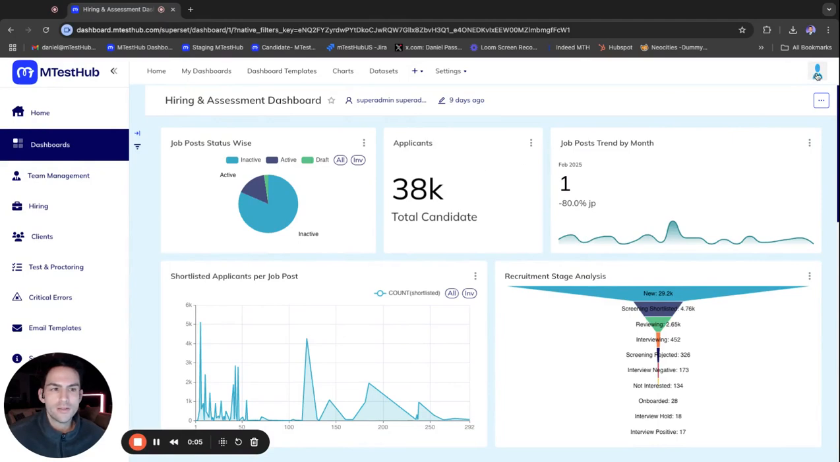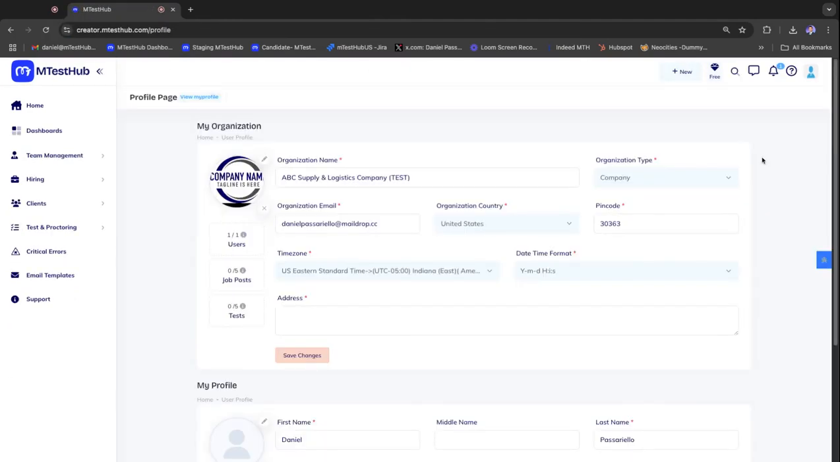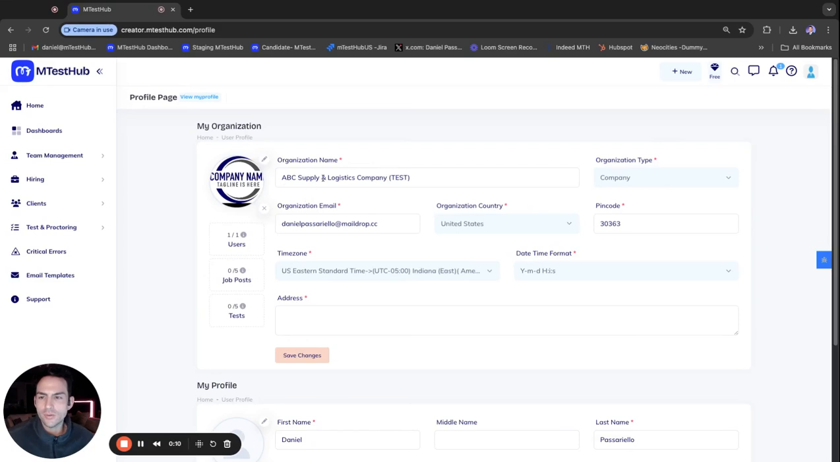Before we begin, just full disclosure, I wanted to show you that we created a test organization called ABC Supply and Logistics Company. It's just used for tests with the generic company logo. So you can see that that has been made.